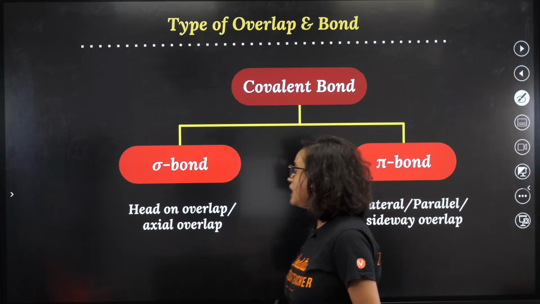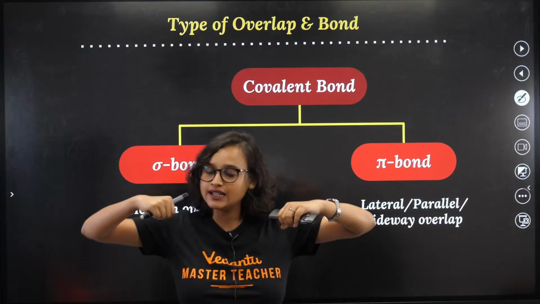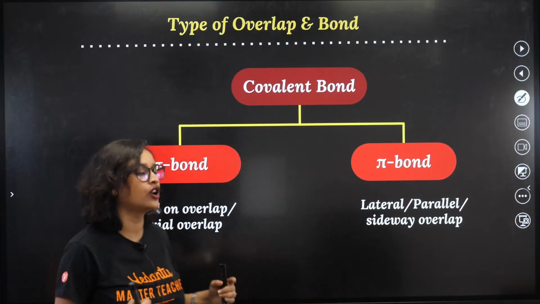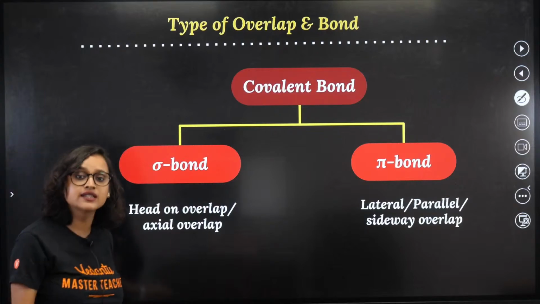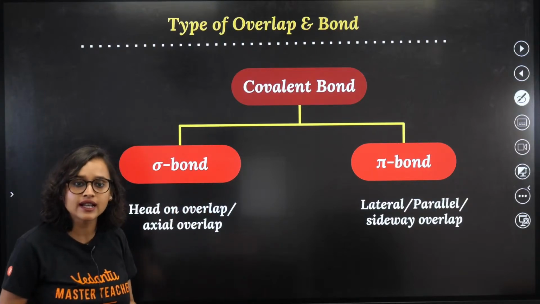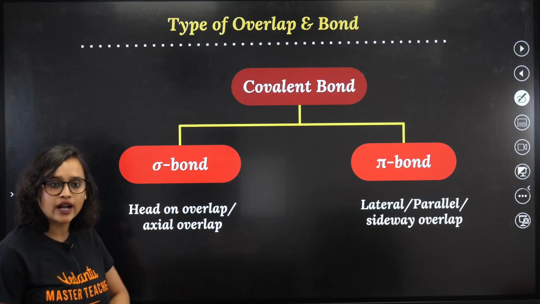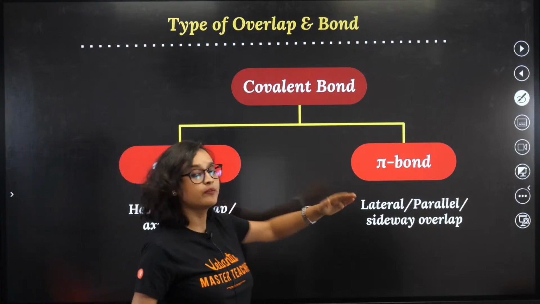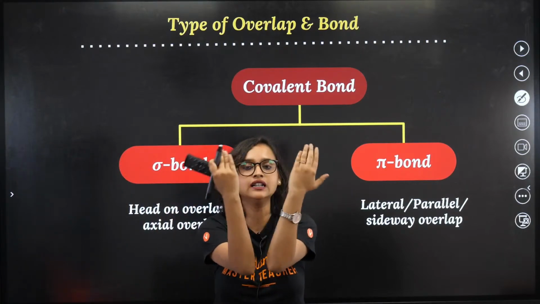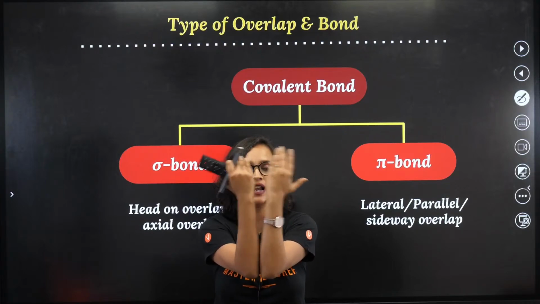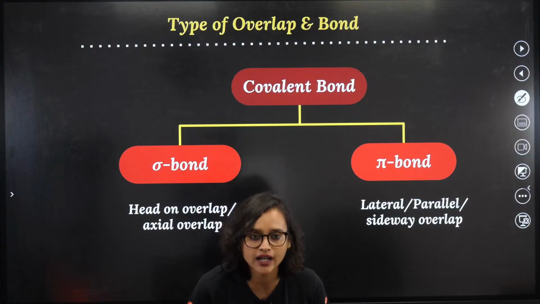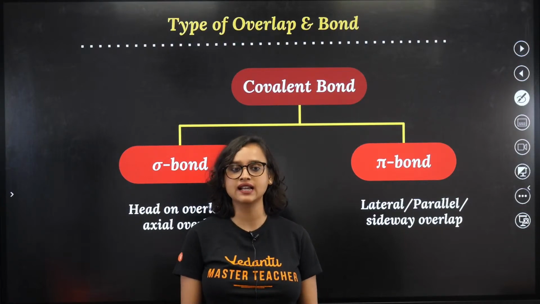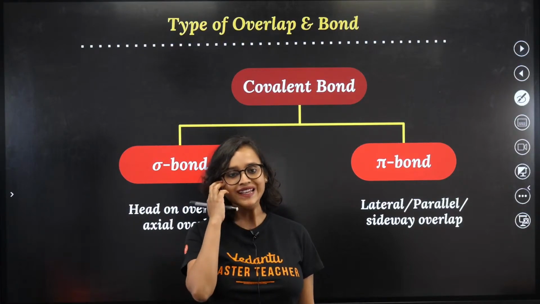Now, when there is a head-on collision, what do we call it? We call it sigma bond. Head-on overlap, axial overlap, coaxial overlap, that's your sigma bond. And pi bond is when there is lateral or parallel, sideways overlapping. That is called your pi bond. Do we understand this, guys? Is this clear?